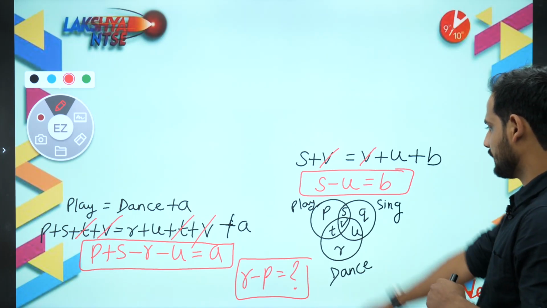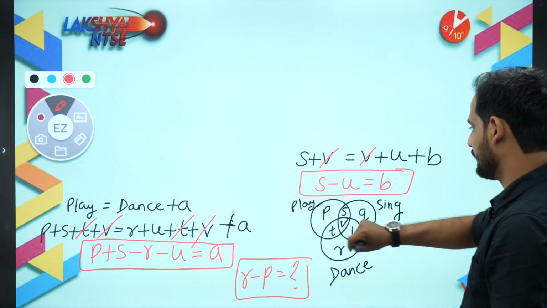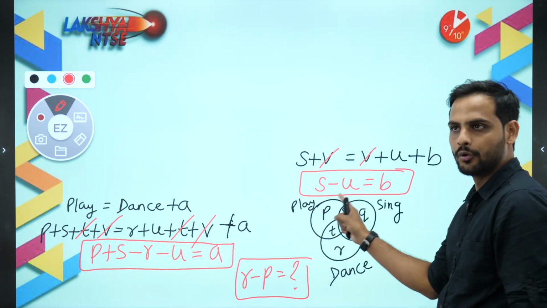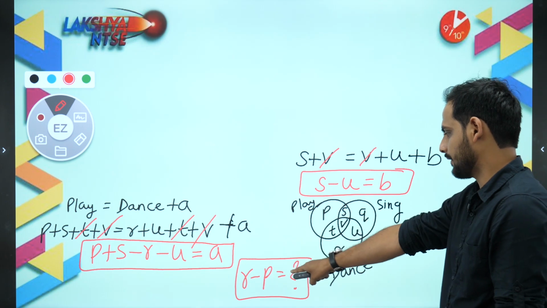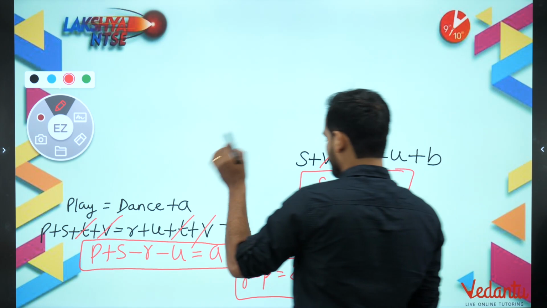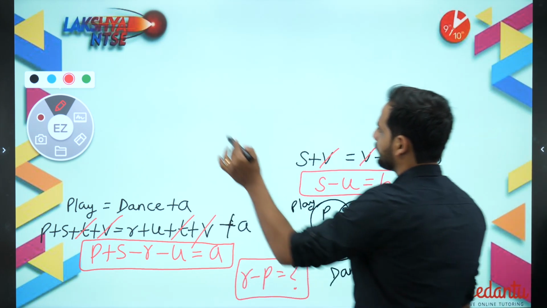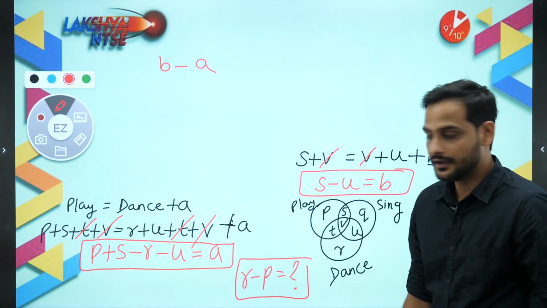Now, as you can see, bachcho, A is having plus S and B is having plus S. B is having minus U and A is having minus U. So if I subtract, both S and U will get cancelled and you will be getting P minus R, which is R minus P. Okay, so bachcho, I can say, sir, if I do B minus A, in that case what will happen?